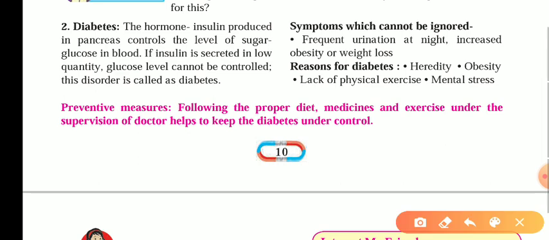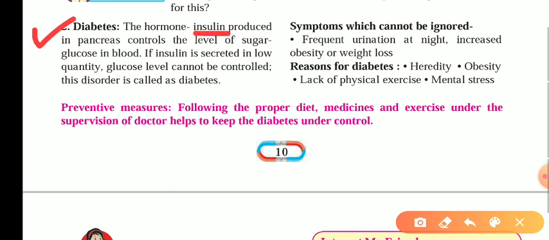Now, another well-known disease is diabetes. The hormone insulin, which is produced in the pancreas, controls the level of sugar. Whatever food we eat, there is sugar present in it in the form of glucose or carbohydrates. So when we eat them, that sugar gets dissolved into the blood, and there is a hormone secreted by the pancreas in the body to control this sugar, and the name of that hormone is insulin.